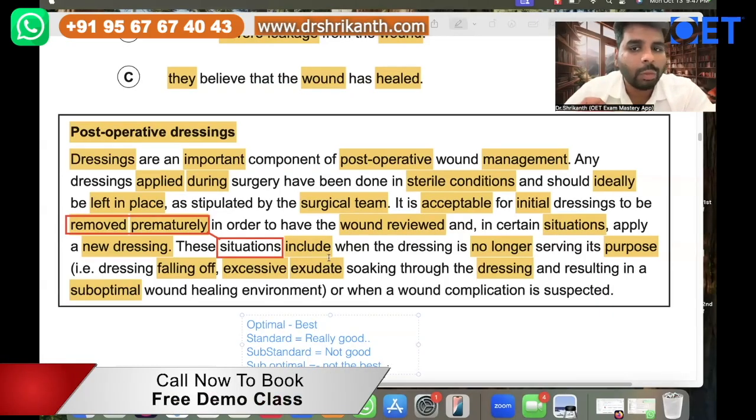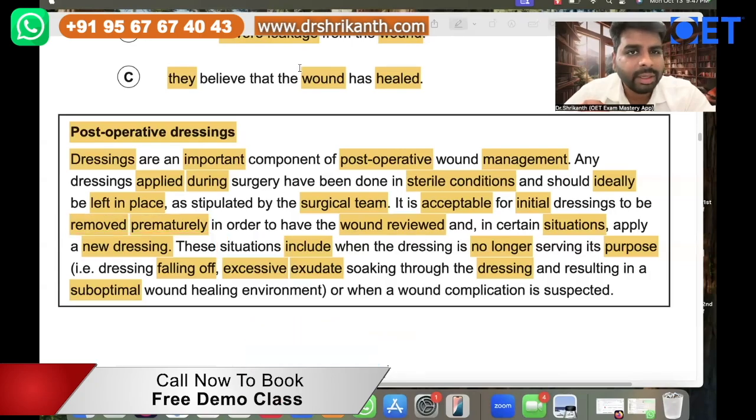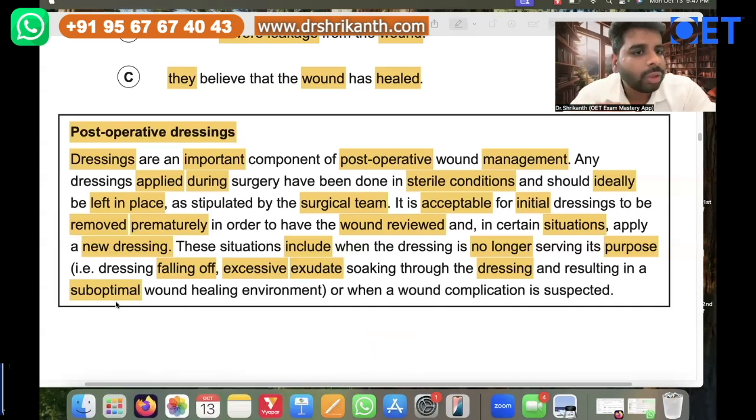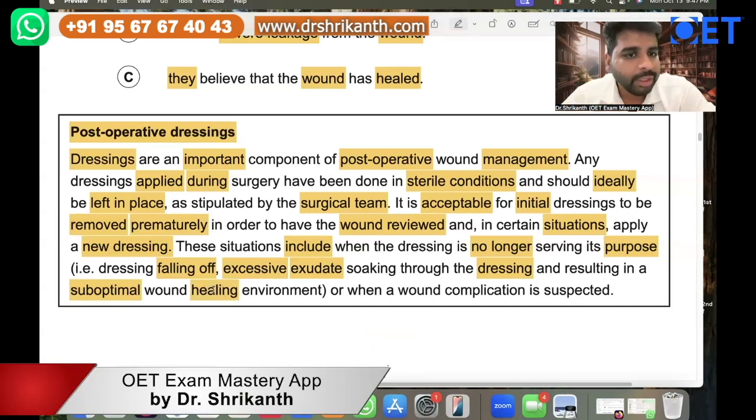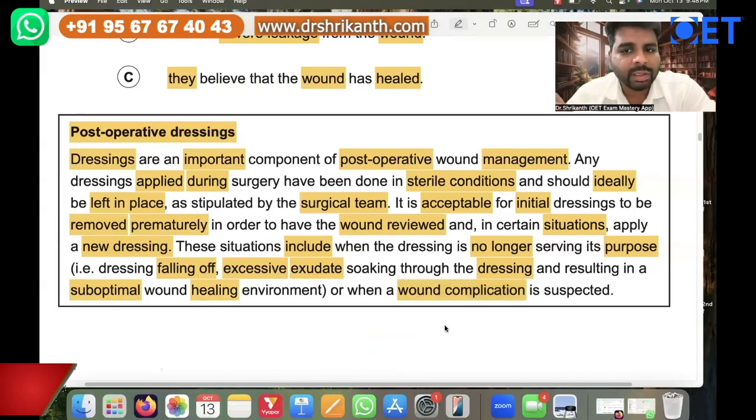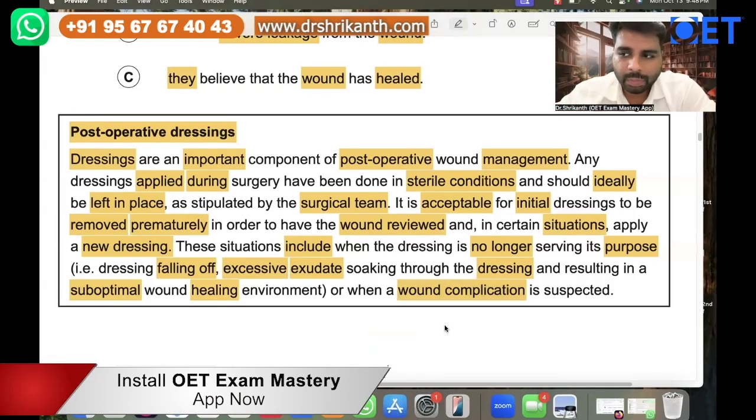Suboptimal wound healing. So what's happening? If there is too much blood, too much things coming, then the wound healing environment is reduced. It is not a perfect wound healing environment. So in that situation, we can remove the dressing, or else when a complication is suspected, in that situation, we can remove the dressing.